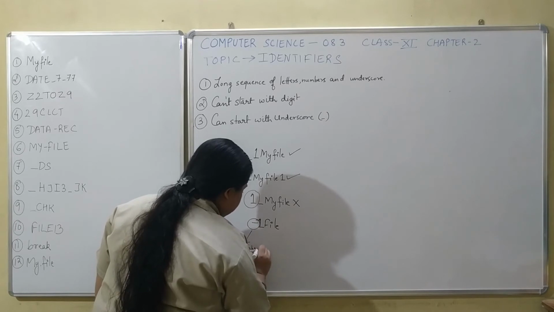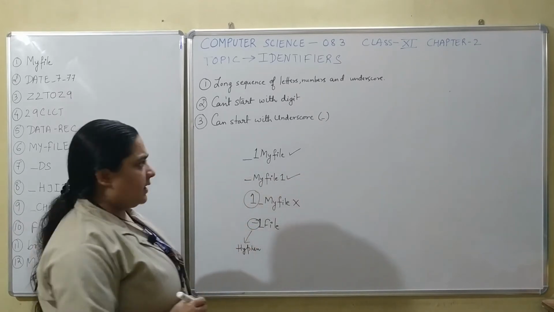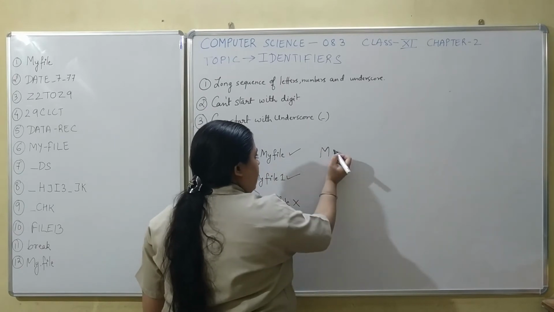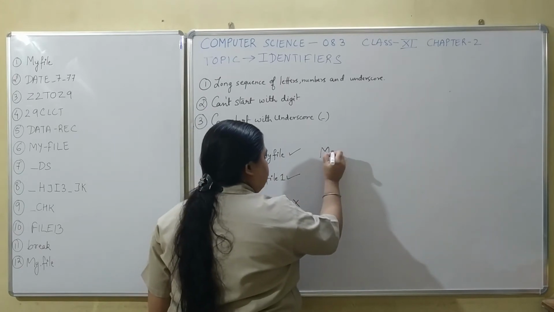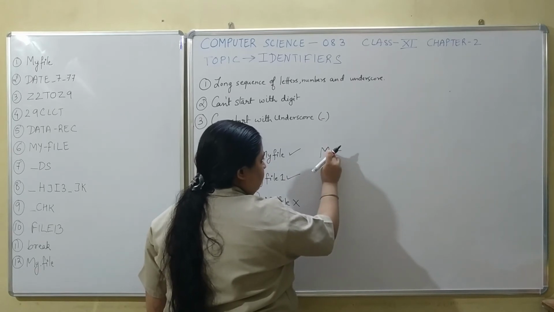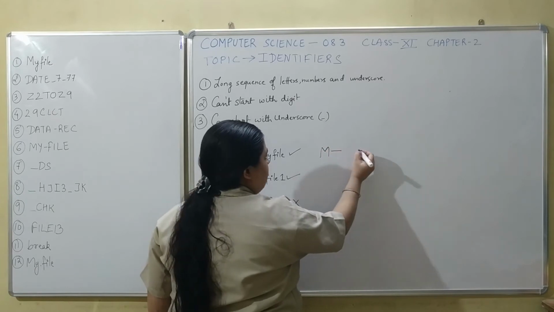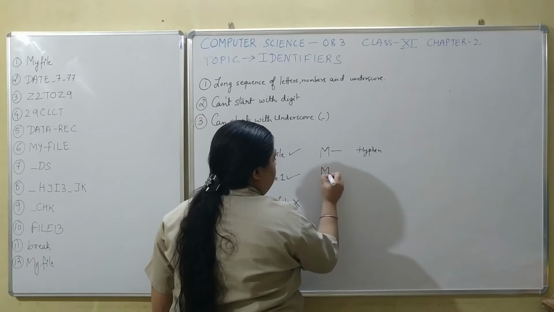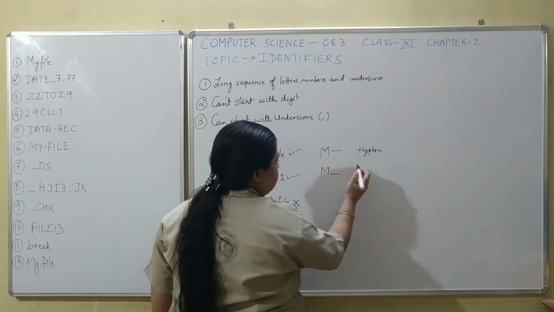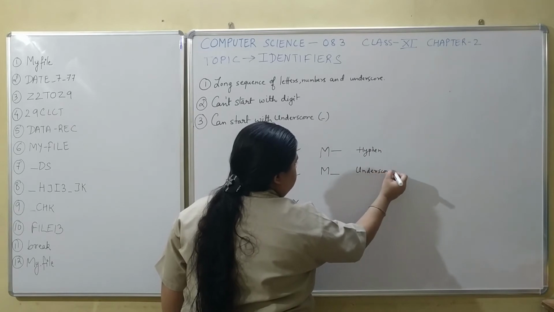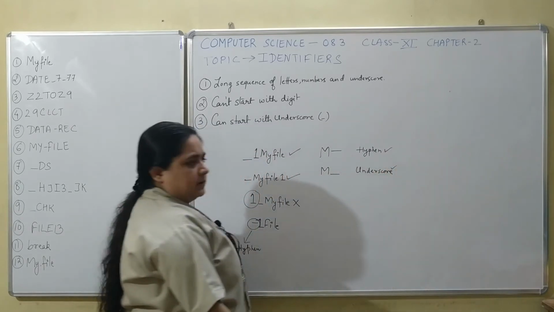How do you differentiate between a hyphen and an underscore? If you are writing an English letter M, any letter you write, when you write this dash halfway through the height of the letter, it is a hyphen. But if you write it attached to its baseline, this is an underscore. So this is the difference between hyphen and underscore.